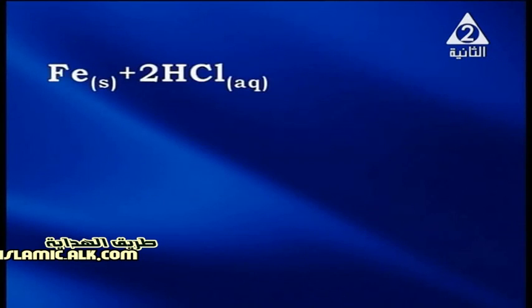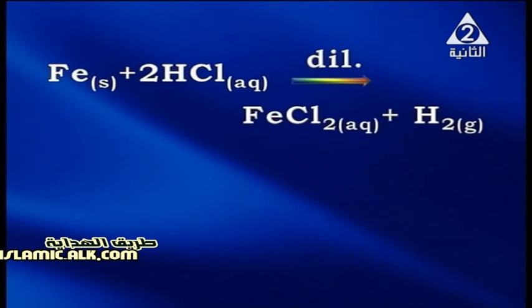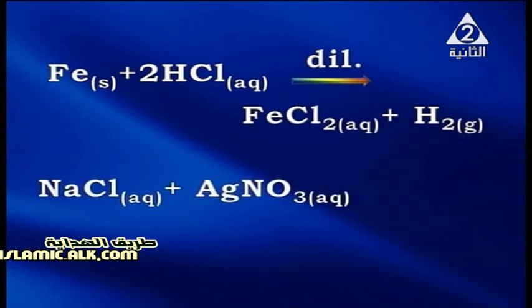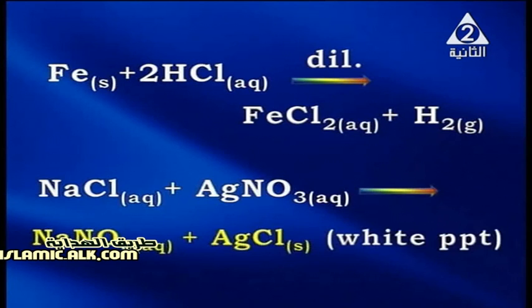For example, the reaction of iron with dilute hydrochloric acid gives iron II chloride and hydrogen gas. So the hydrogen gas escapes from the medium of the reaction, so the reaction moves in one direction only, which forms the products. Another example, the reaction of sodium chloride with silver nitrate gives a white precipitate of silver chloride, and sodium nitrate solution is formed. Here, the reaction always moves in the forward direction only because of the formation of the precipitate, which escapes from the medium of the reaction.